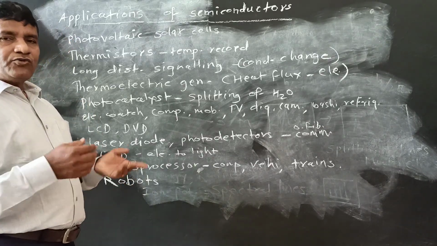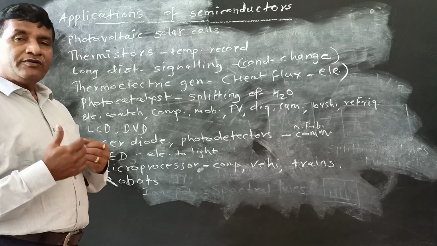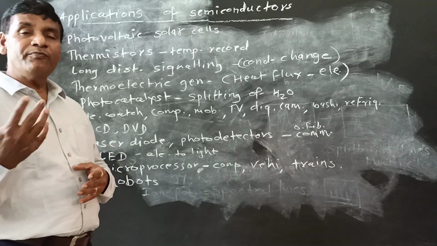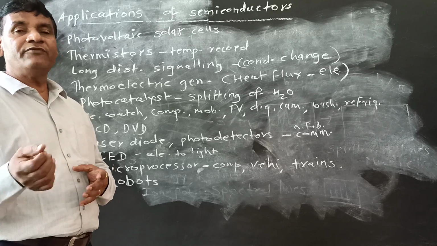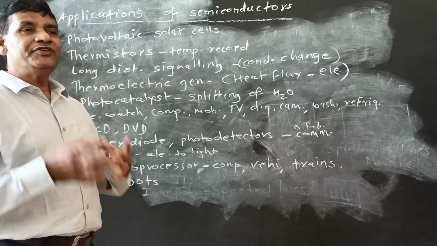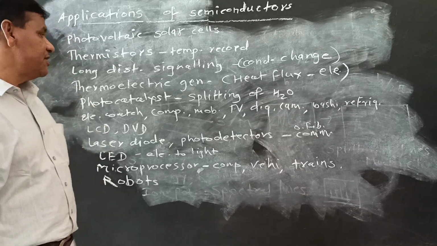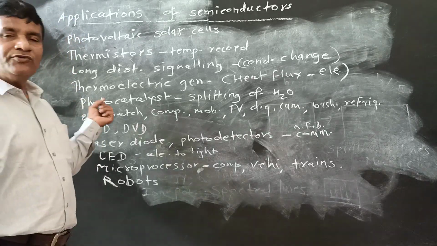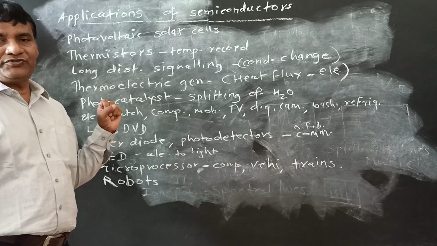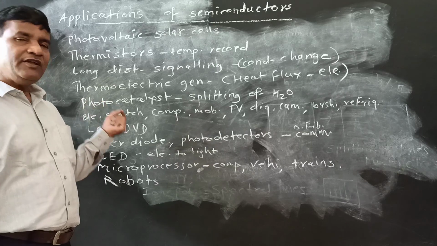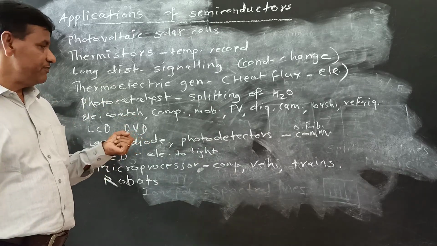As already I have told, in our day-to-day life we have been using different materials, different objects, different facilities which are run by semiconducting materials. For example, we use electronic watches. In an electronic watch, semiconductor is there.